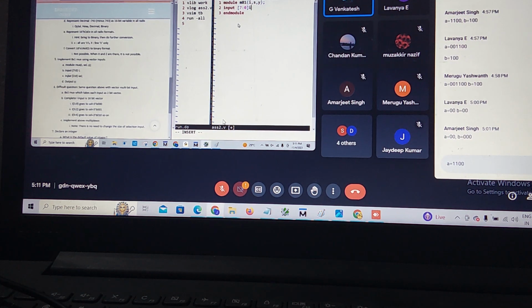This is I. Input selection, and what does selection mean? 2 down to 0. This is also S. Output is Y only, a single bit.